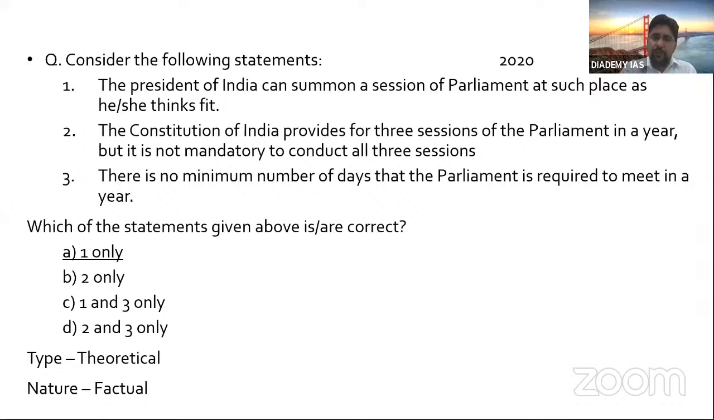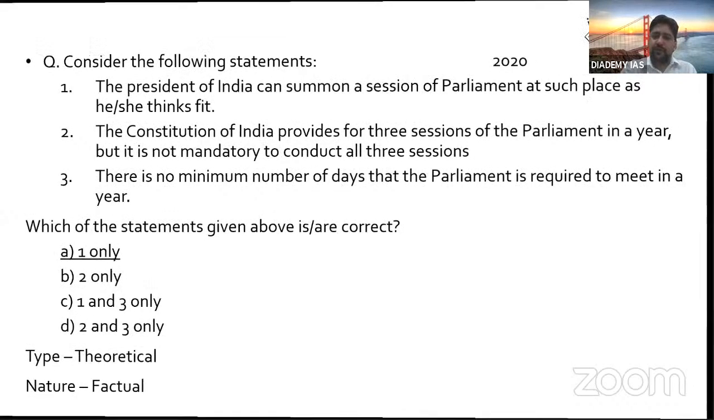You come to statement number 2. The Constitution of India provides all 3 sessions of Parliament. It is wrong. Minimum 2 sessions should be there. There should not be a gap of 6 months. So at least 2 sessions are there. The third, the monsoon session, is a convention, not the Constitution. So 2 and 3 become wrong. 1 is correct. So it is theoretical and factual.